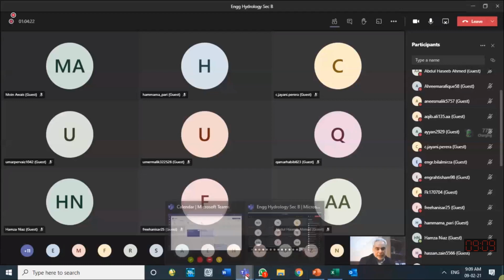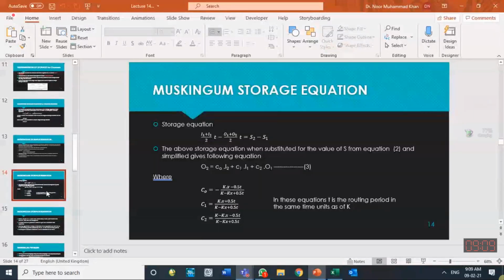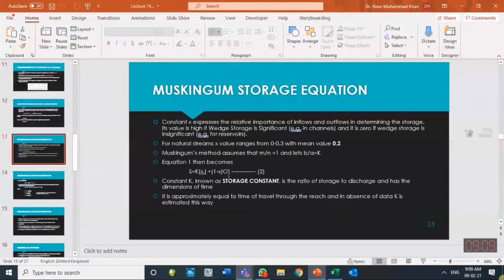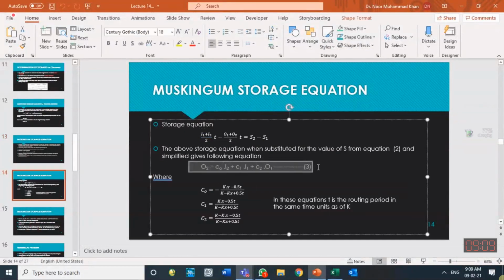The same concept has been used by Muskingum, but he proposed his own storage equation in terms of K and X: S is equal to K times [X I plus (1 minus X) O], and he then used that to provide us with the equation of the outflow ordinate at one time step.